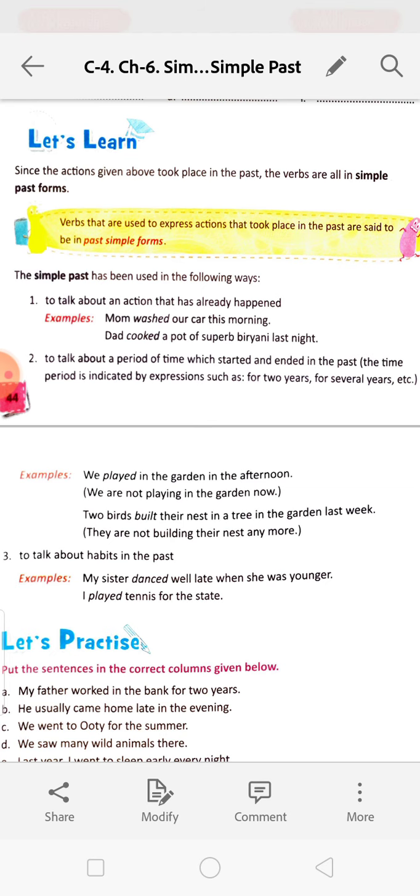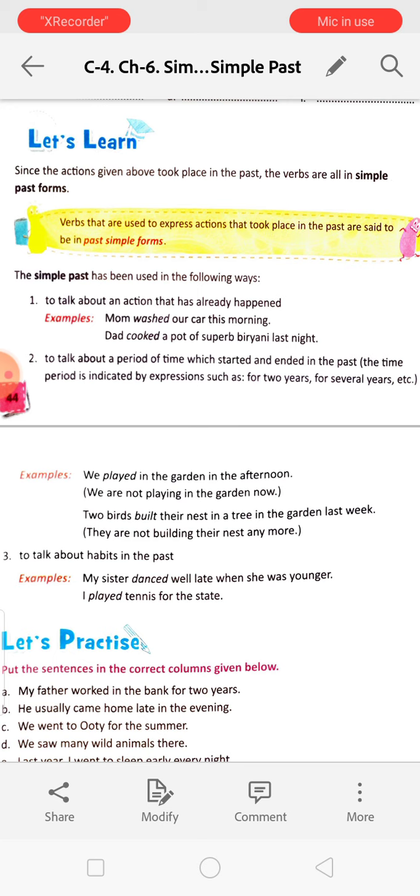We are not playing in the garden now. So the afternoon is showing the time. We are talking about a period of time which started and ended in the past. Two birds built their nest in a tree in the garden last week. So this also started last week and was completed last week, but we are telling it now.